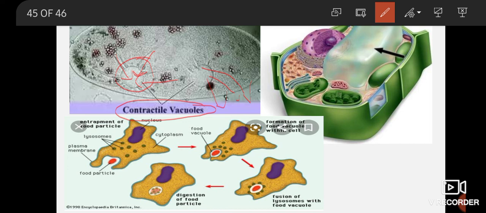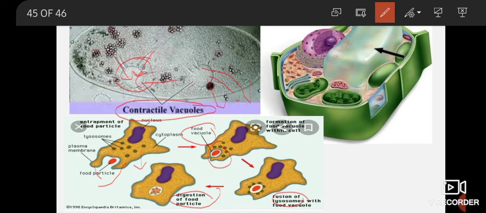This is the contractile vacuole. Now see the food vacuole. In organisms like amoeba, they create pseudopodia and take their food in the form of a vacuole. वो अपना खाना vacuole के form में लेते हैं. Then inside the vacuole, the digestion of the food and the absorption of the food occur. So this is the second type of vacuole, that is food vacuole.